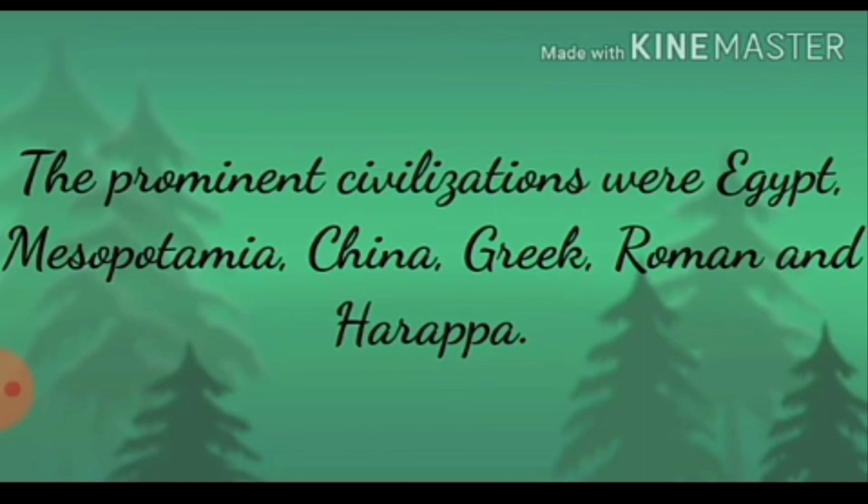In this way we can say the river banks are the cradle of the ancient civilization. Cradle of ancient civilization means basis of the ancient civilization. Egyptian civilization is on the bank of the Nile river. Mesopotamian civilization is on the banks of the Euphrates and Tigris. Chinese civilization is on the banks of the Huanghe, Yangtze and Sikyang, and Harappan civilization was on the banks of the river Indus. Now let us start the civilizations. First one is the Egyptian civilization.